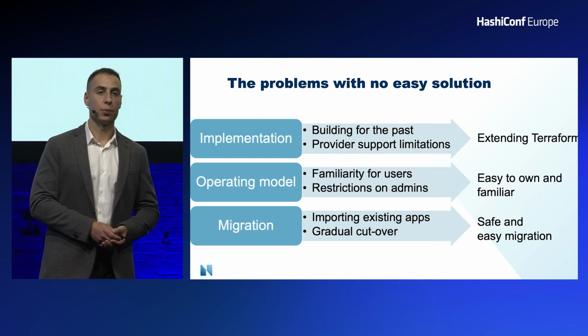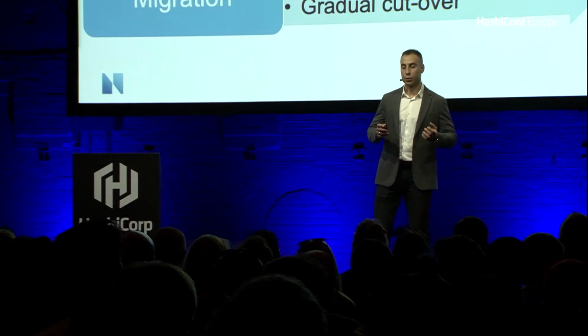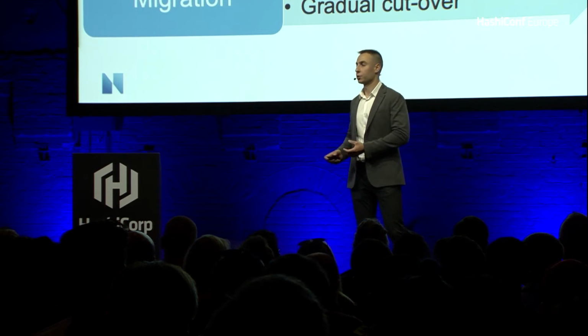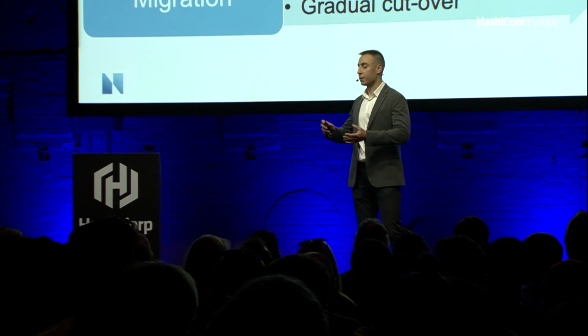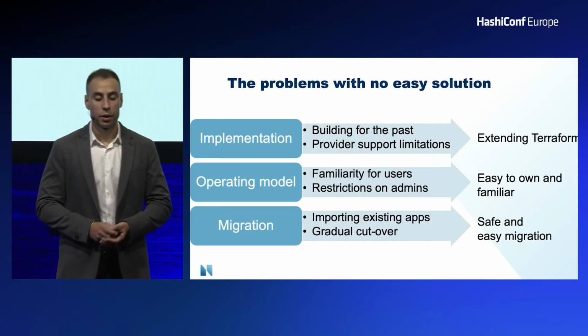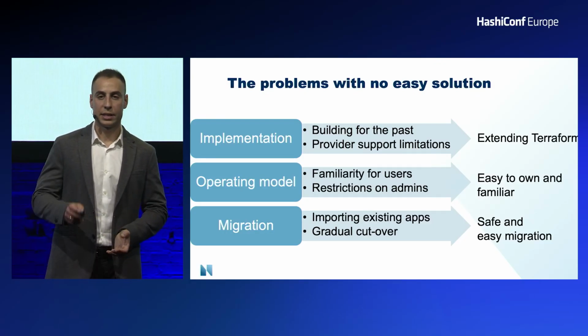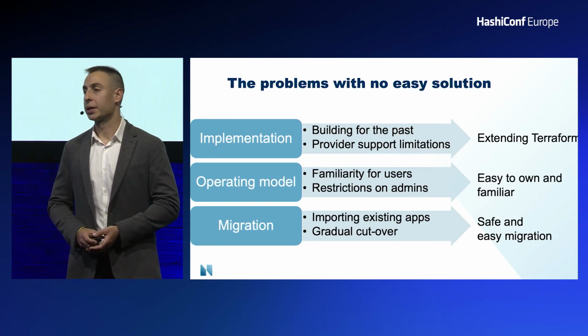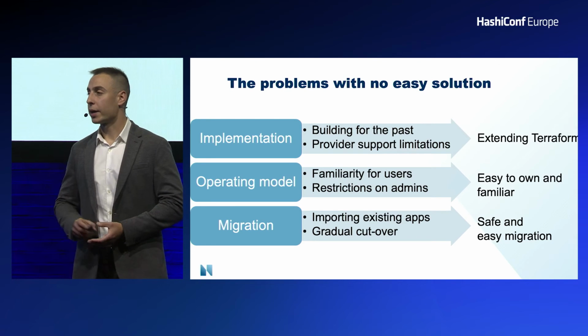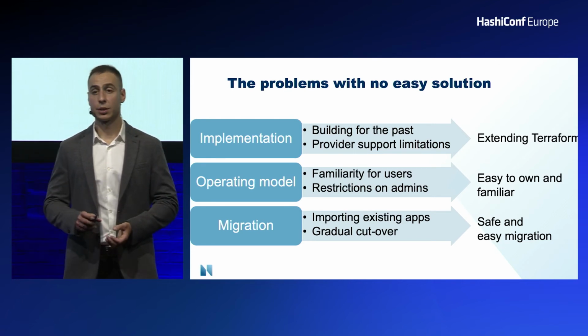For our operating model, we solved a lot of the issues that we had by ensuring that we used an easy-to-own and familiar structure for users. They were accustomed to what they had seen, and we did this very gradually. And on the note of migration, a safe and easy migration was part of it, but something that I've failed to highlight is actually doing it incredibly gradually. We had a very long pilot period, 6 months in fact.